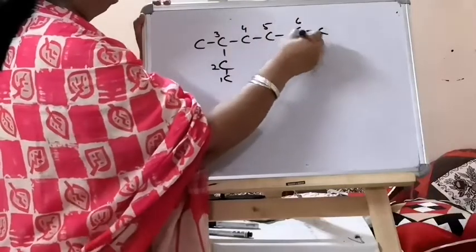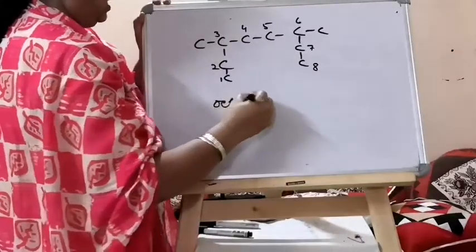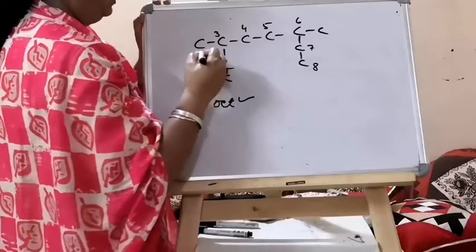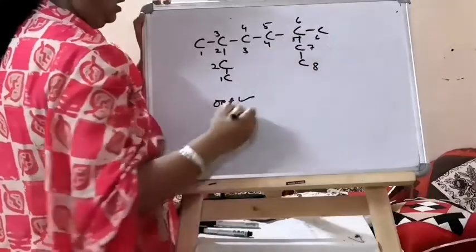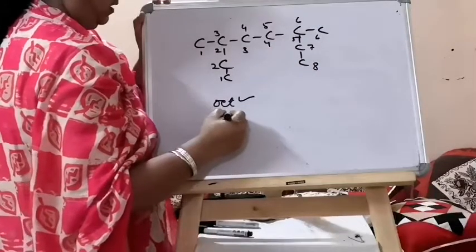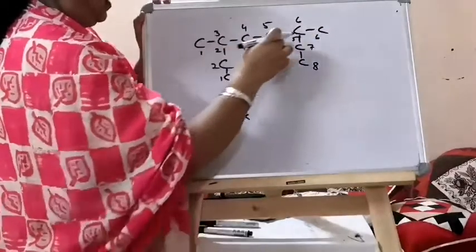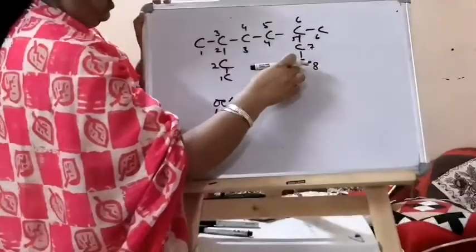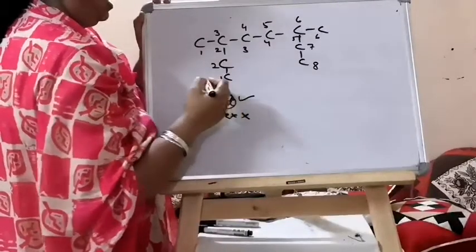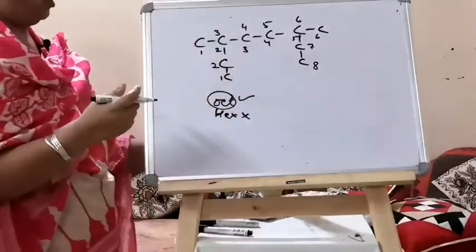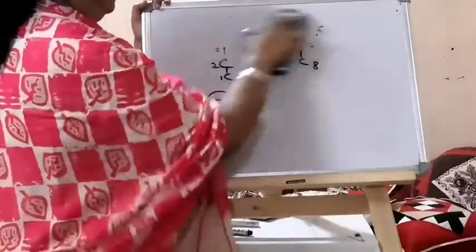Oct is correct, but if you write 1 to 6, hex, then it is wrong. If you write 7, then hept is also wrong. The maximum number we are getting is 8, so oct, this chain is selected. You know this also.